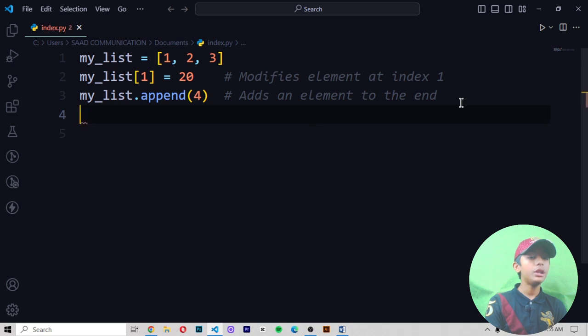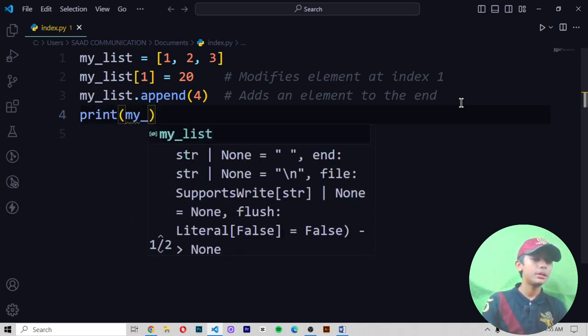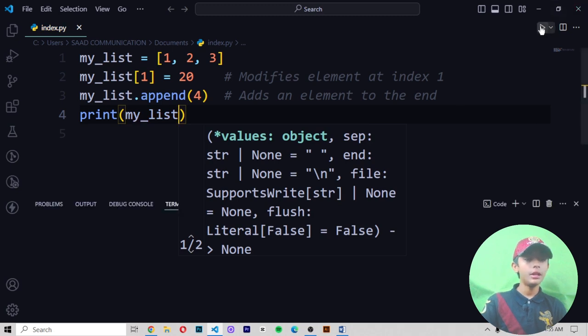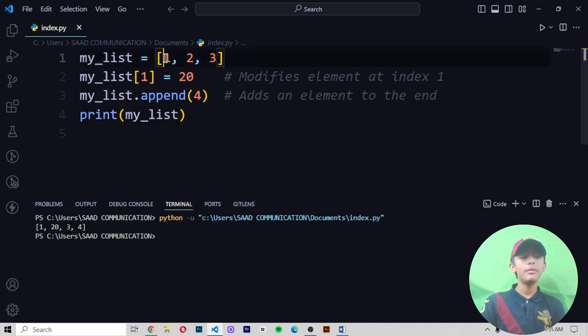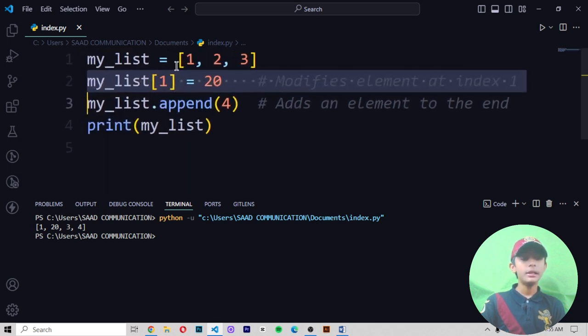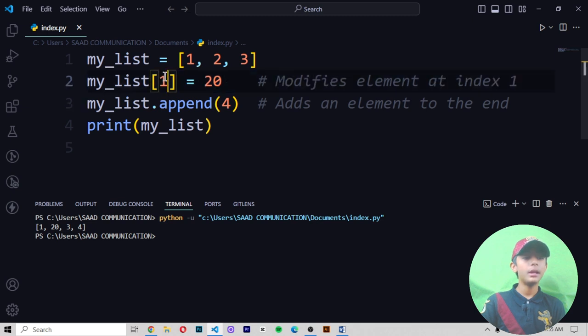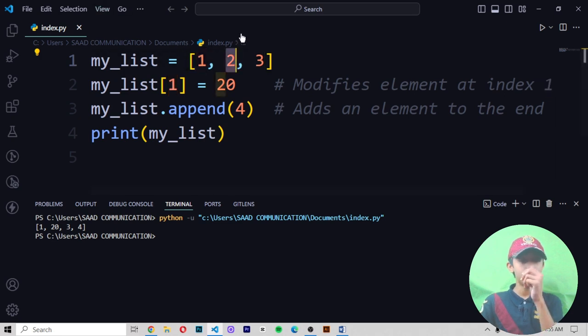For that, you write print(my_list). If you save it and run it, it gives you 1, 20, 3, 4. But here we wrote 1, 2, 3, so why is it giving me this? Because the second line of code modifies the element at index 1. You must know that the first element has index 0 and the second has index 1.